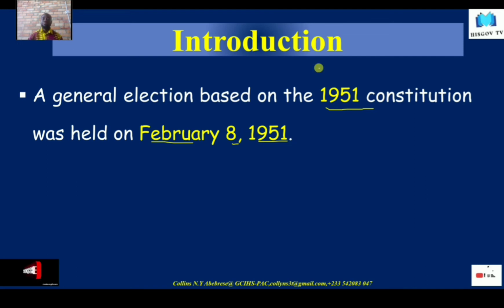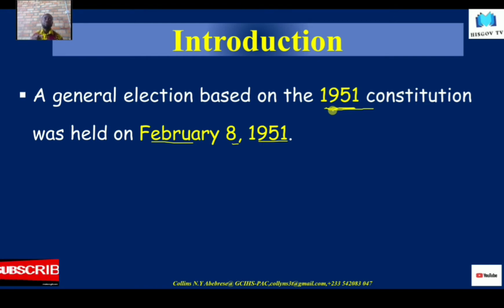This election was conducted based on the 1951 Constitution, known as the Coussey Constitution or the Arden-Clarke Constitution. If you have not watched the lesson on that constitution, kindly search for it on the channel. It's there.